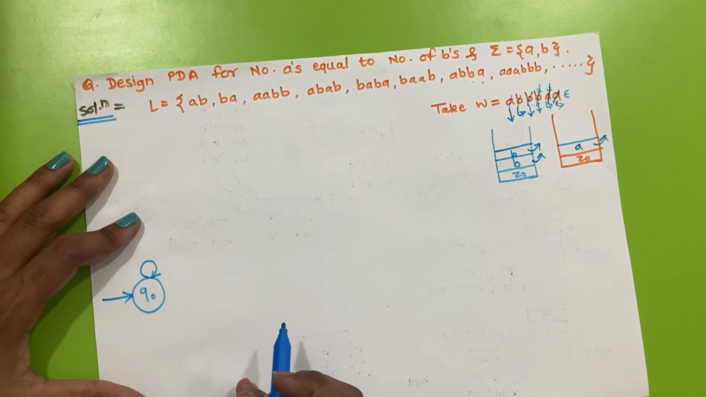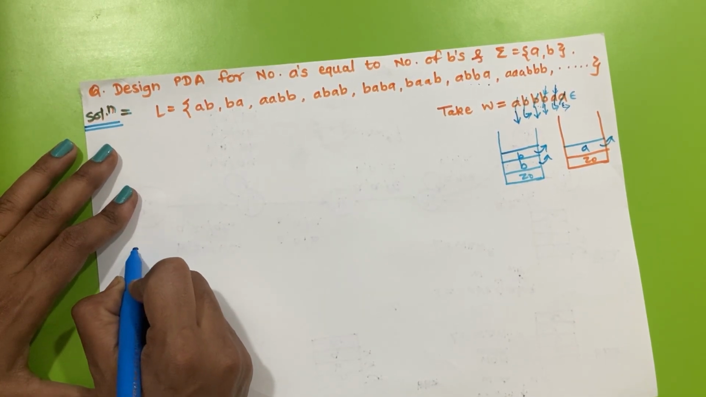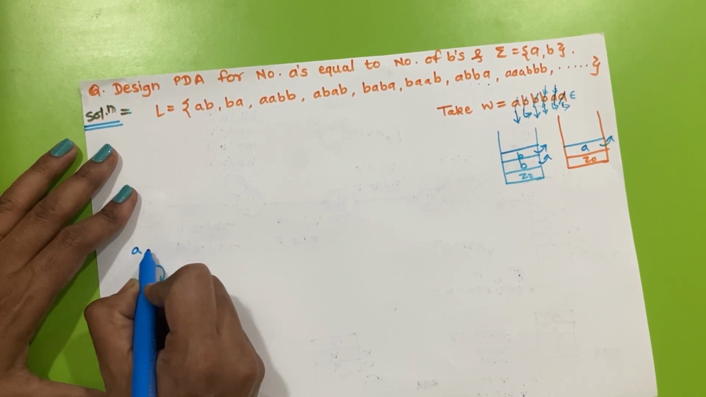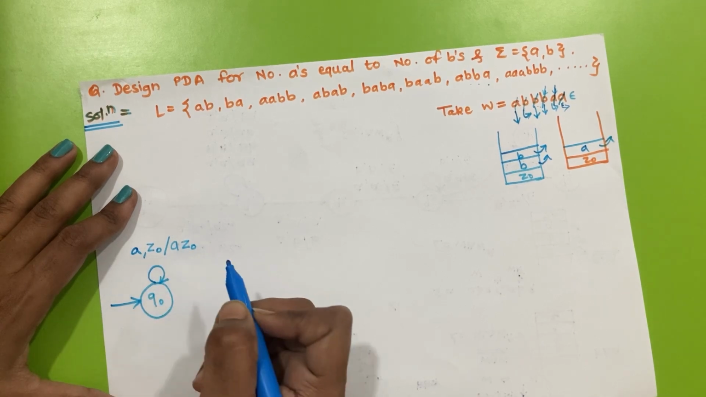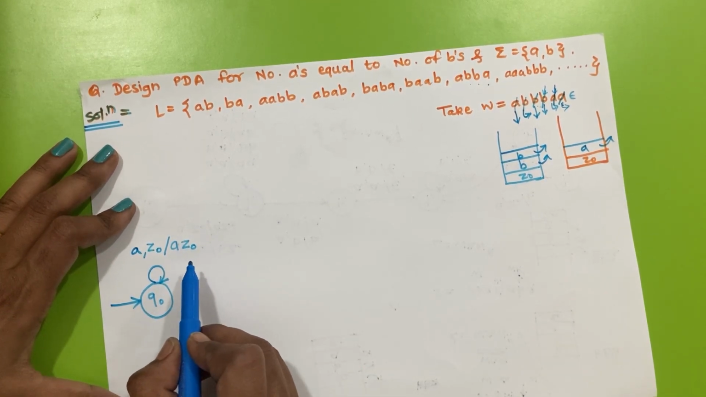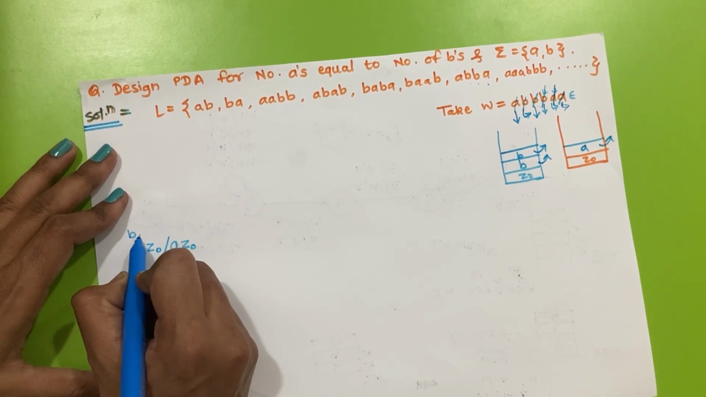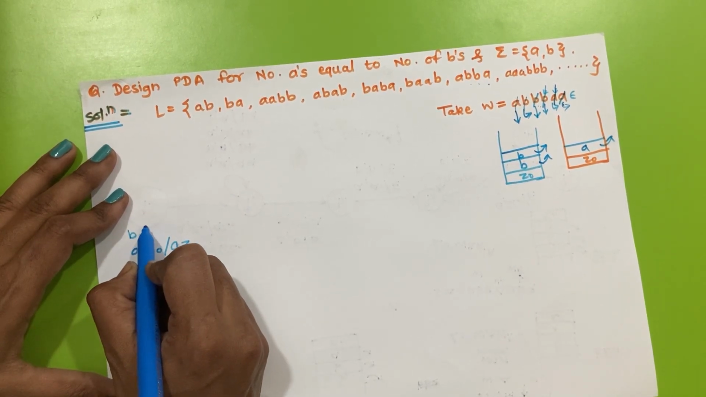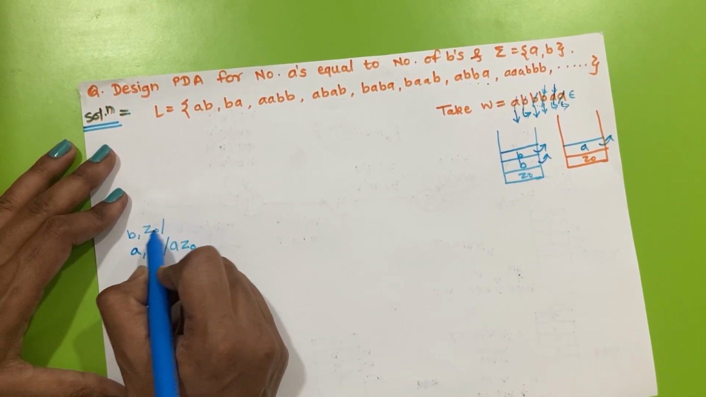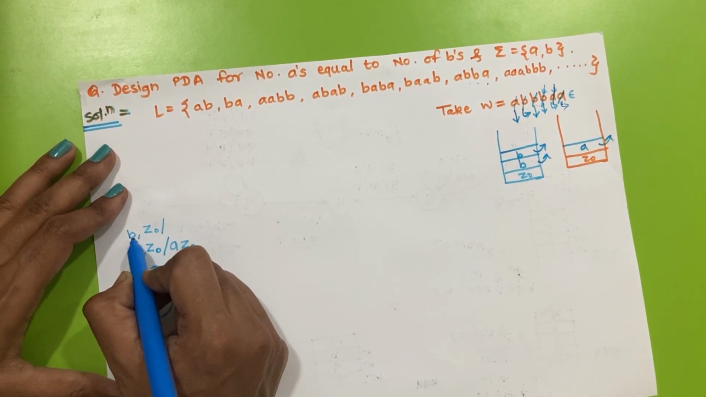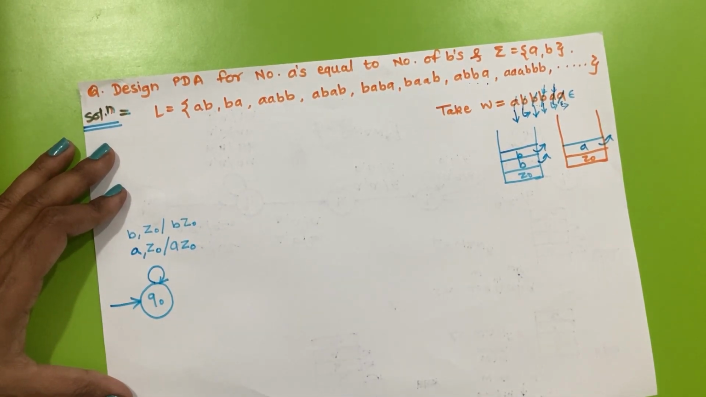So the first transition can be: if we have input symbol A and top of stack is Z0, then we have to perform a push operation, that is AZ0. The same can be the case with input symbol B. So we have to write again the transition for B input and top of stack Z0, and perform a push operation here again.